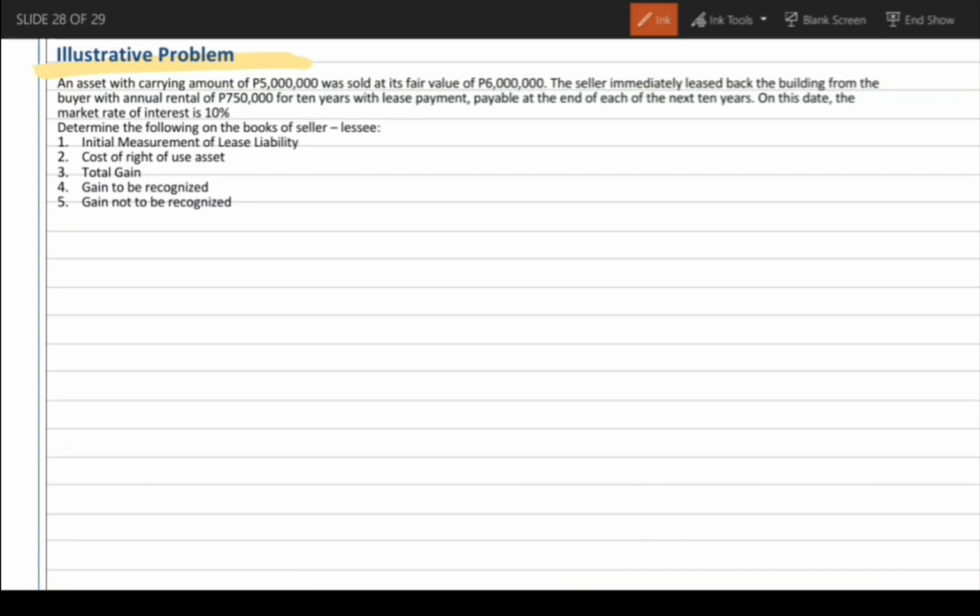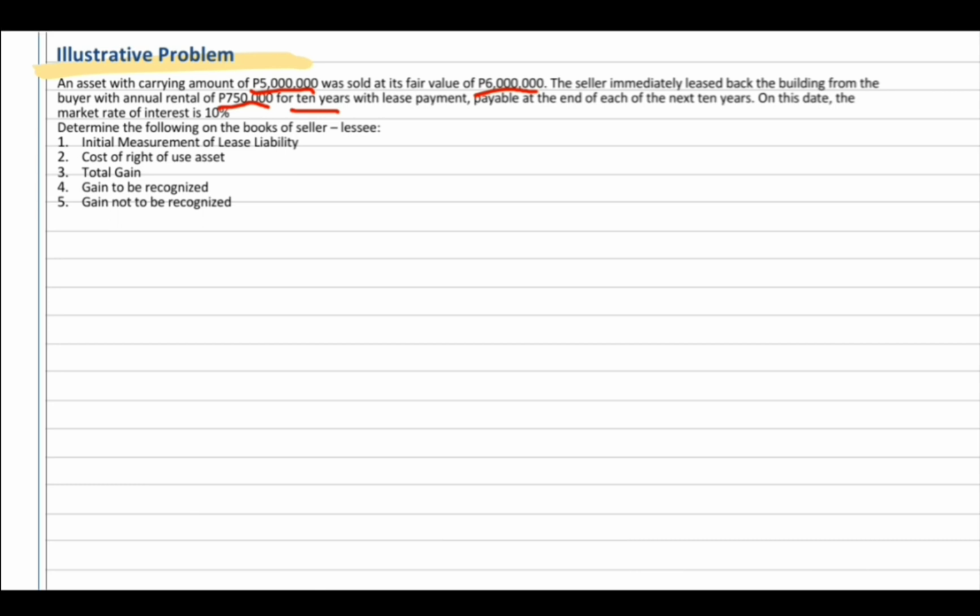Illustrative problem. An asset with a carrying amount of 5 million was sold at its fair value of 6 million. The seller immediately leased back the building from the buyer with annual rental of 750,000 for 10 years, with lease payment payable at the end of each of the next 10 years. On this date, the market rate of interest is 10%. Determine the following on the books of the seller-lessee.